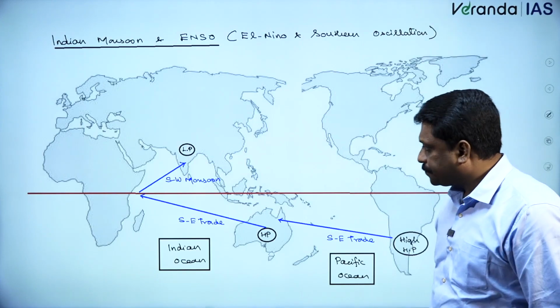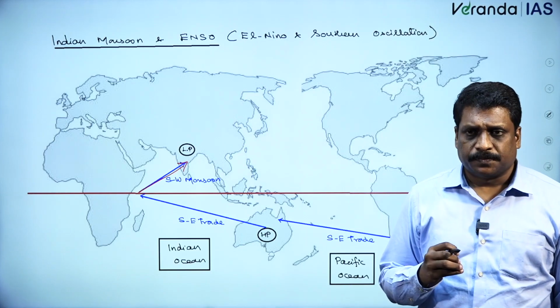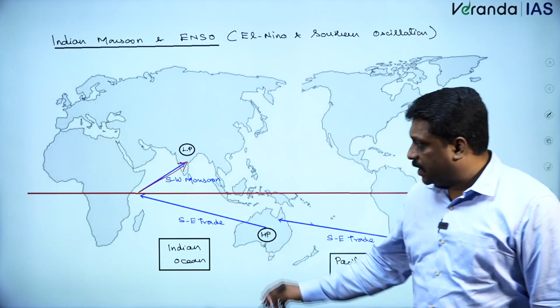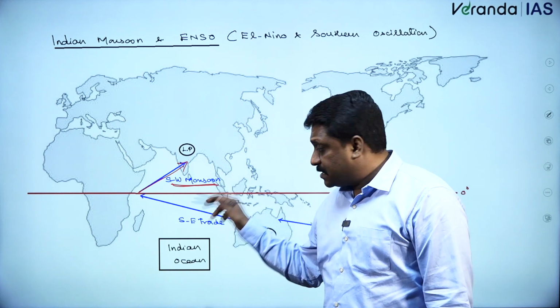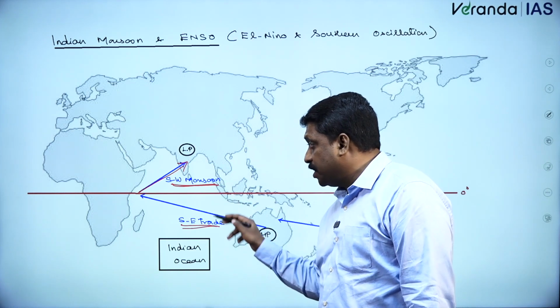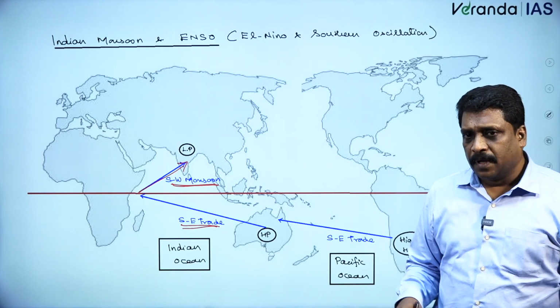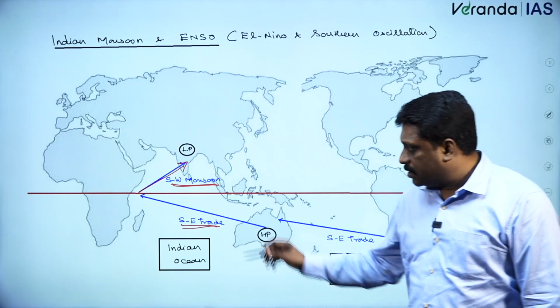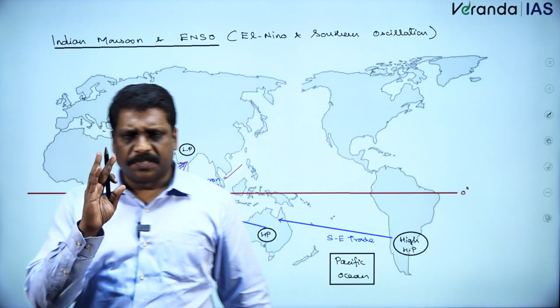Now, my dear friends, I assume that you know the mechanism of this Indian monsoon. In simplicity, we said Indian monsoon, or the so-called southwest monsoon, is nothing but a deflected southeastern trade in northern hemisphere. Right? For example, by default, the southwest monsoon is what I am calling Indian monsoon. If you ask me what the reason is, I'll tell you, very simple.